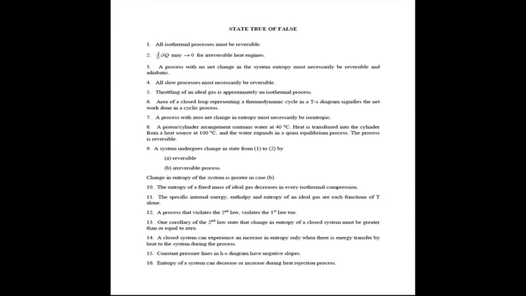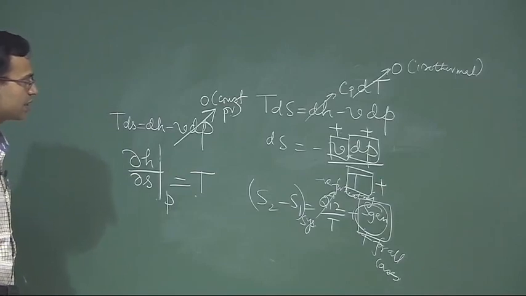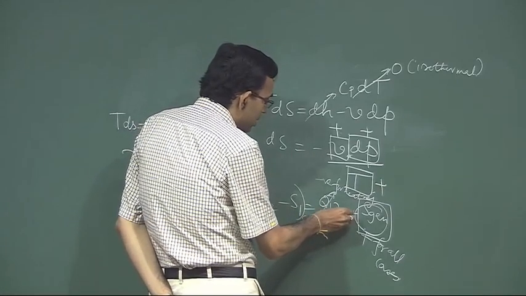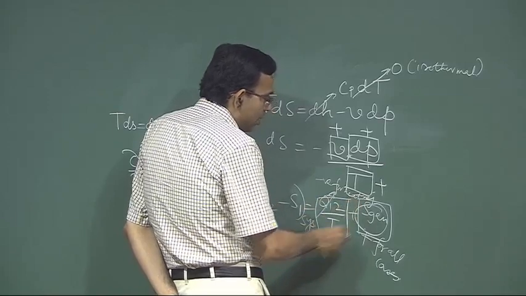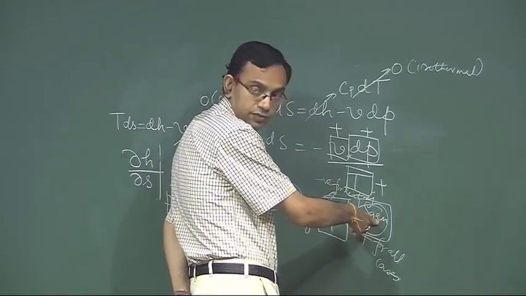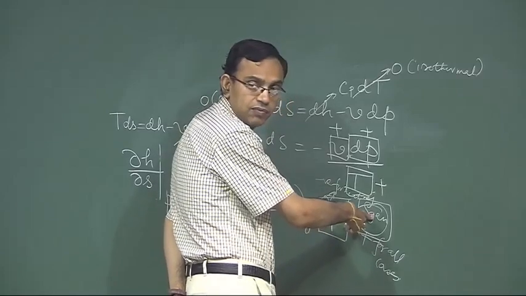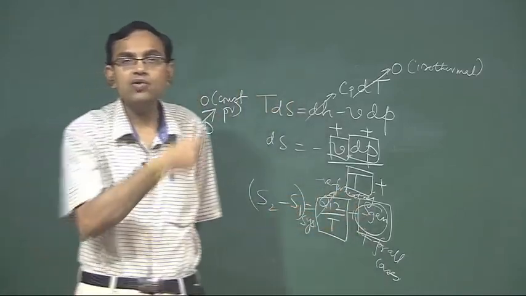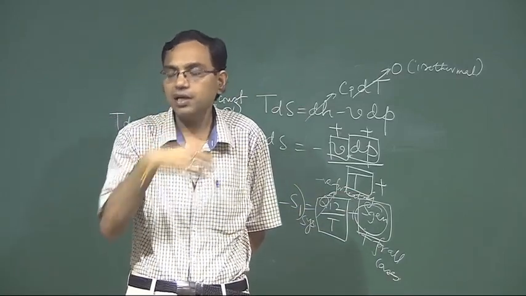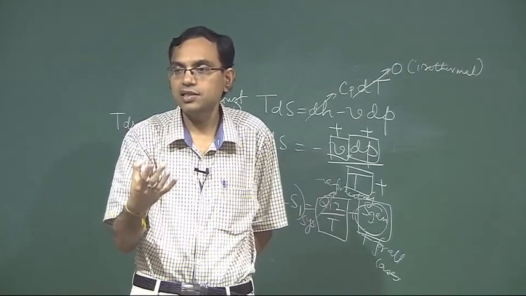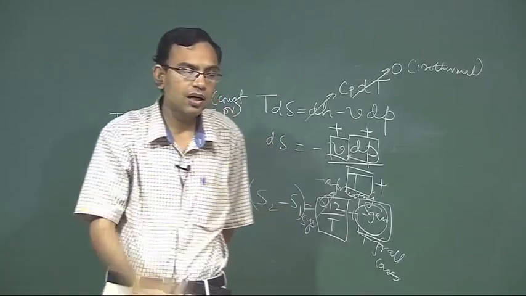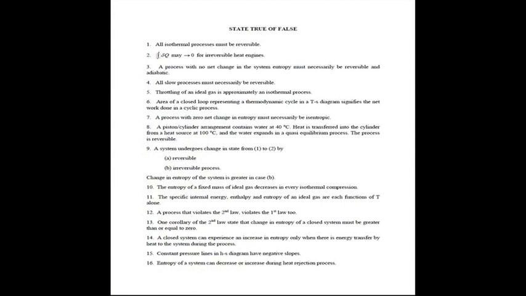The next question, entropy of a system can decrease or increase during a heat rejection process. So, during a heat rejection process, this is negative, entropy generation is always positive, and the sum total may be positive, negative or 0. So, during heat rejection the entropy of a system may decrease, it may increase or it may not change. All these three possibilities are there during a heat rejection process. So, entropy of a system can decrease or increase during a heat rejection process, this is possible, and it may even remain the same.